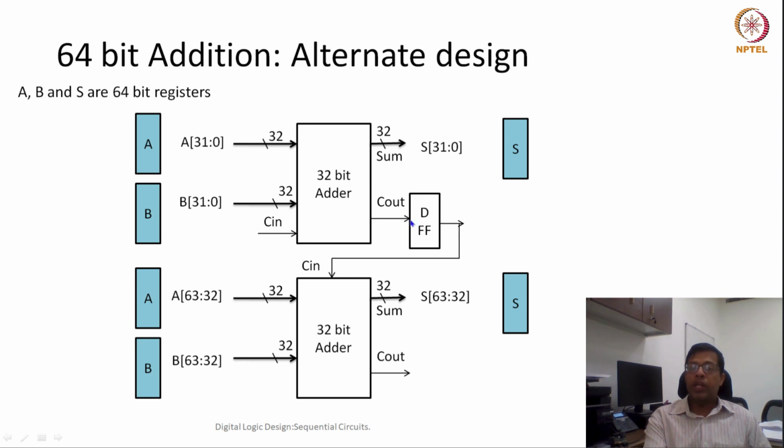Okay, the output here, we have to understand, is again a clocked design. In cycle 0 this is being performed, in cycle 1 this is being performed. The result here would be stored in the lower half of S, and the result here would be stored in the upper half of S. The output here is stored using a D flip-flop, and it would be available to this second adder for the rest of the cycle. Okay, so if we see this kind of design, you will ask, what is the benefit?